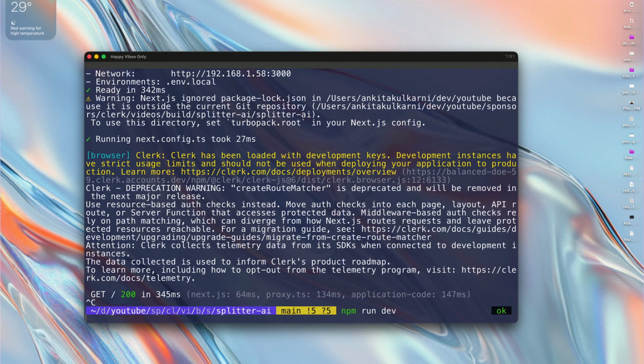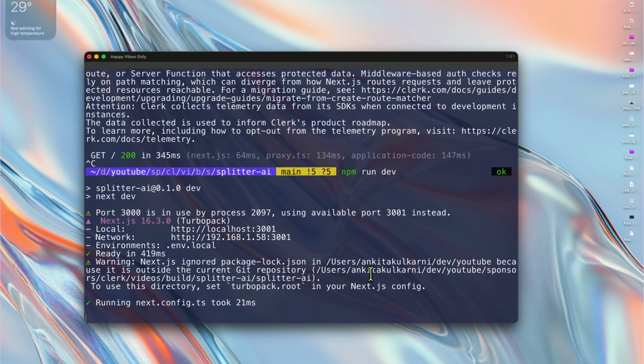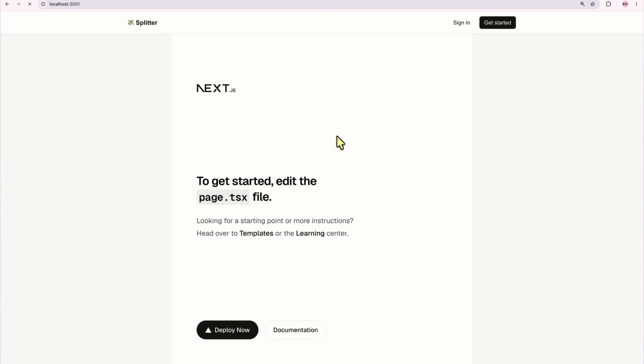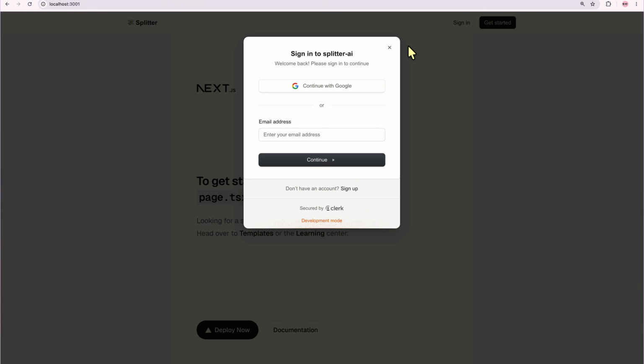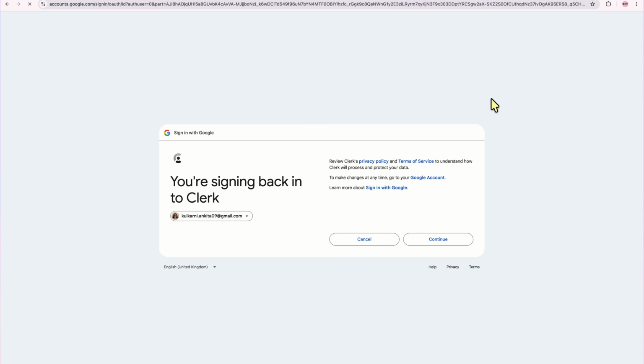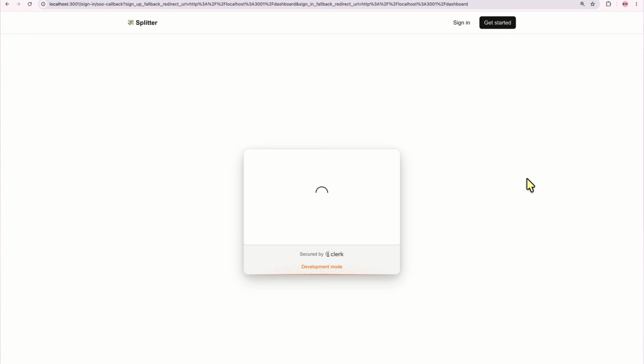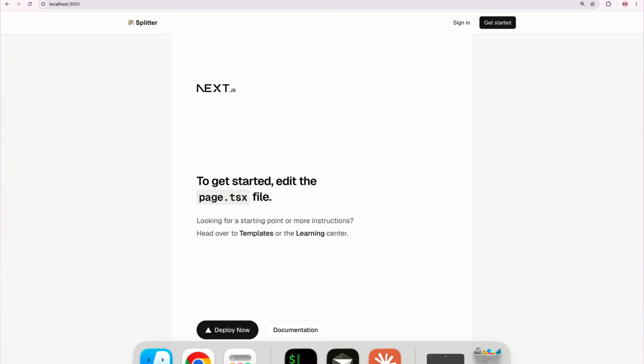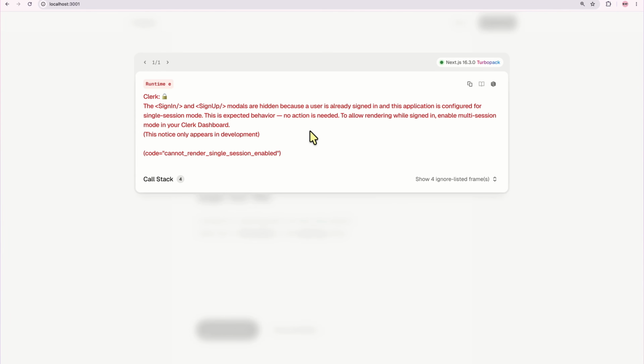So now if we go here and run npm run dev, and let's refresh the page, we are seeing this beautiful header. So if I click sign in and go to continue with Google, use my email address, for instance, then in fact, I'm signed in to Clerk. Just going to verify that I'm a human, not an AI. There is an issue over here: sign in and sign in here because user is already signed in and application is configured. To allow rendering enable multi-session mode, this only appears during development.